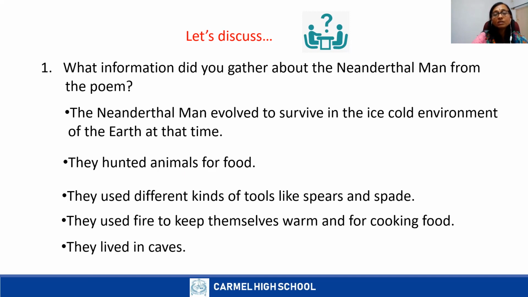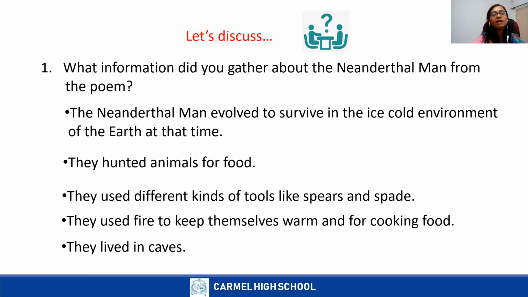Why these thick muscles? To protect them from the cold. Because we know that it was very cold, very extreme. So to protect them, they had thick muscles.